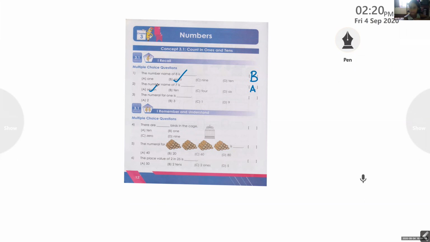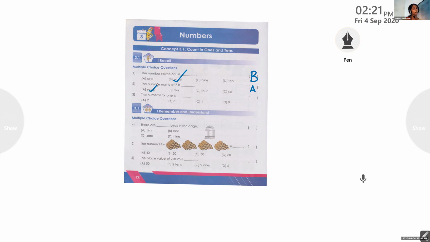And the third one is for Tirtha. Tirtha, are you ready for the third one? Please unmute. Try to read. The numeral. N-U-M-E-R-A-L, numeral. Numeral means the number itself. The numeral for one is dash. And we have the options A, 2. B, 3. C, 1. D, 9.